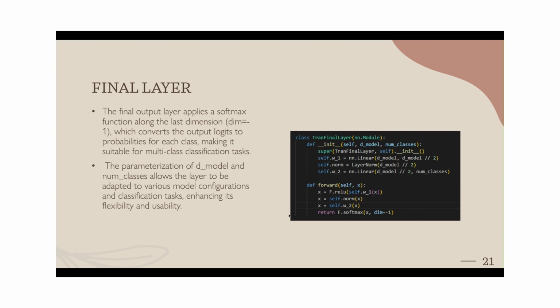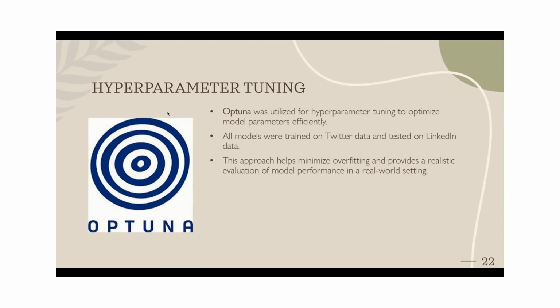So going further, this is for the hyperparameter tuning.